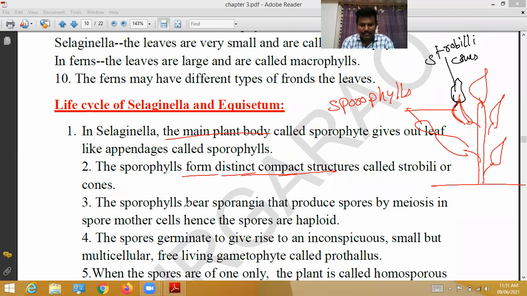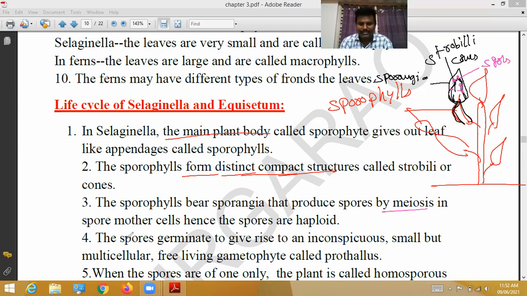These sporophylls bear sporangia. The sporophyll forms a compact structure called strobilus. The sporophyll bears a sac-like structure that is called sporangium. This sporangium produces a number of spores.